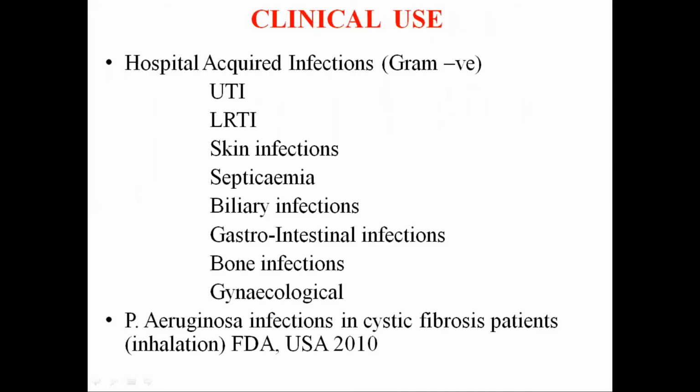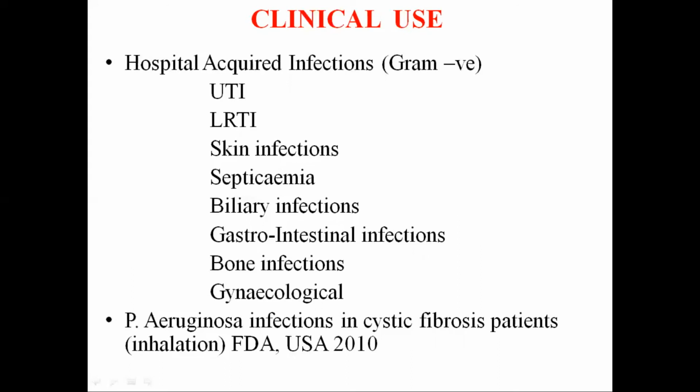It is clinically used in certain conditions like hospital acquired infections occurring due to gram-negative organisms, like urinary tract infections, lower respiratory tract infections, skin infections, septicemia, biliary infections, gastrointestinal infections, certain bone infections, and gynecological infections.